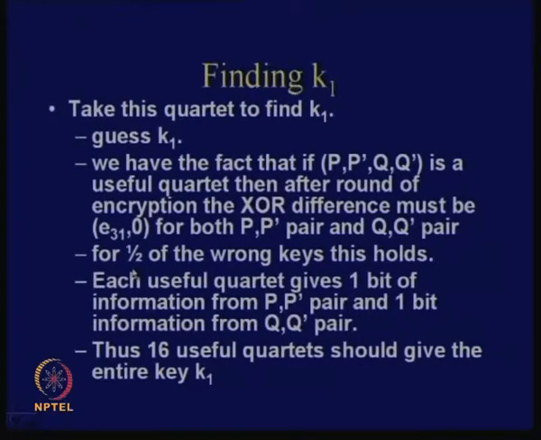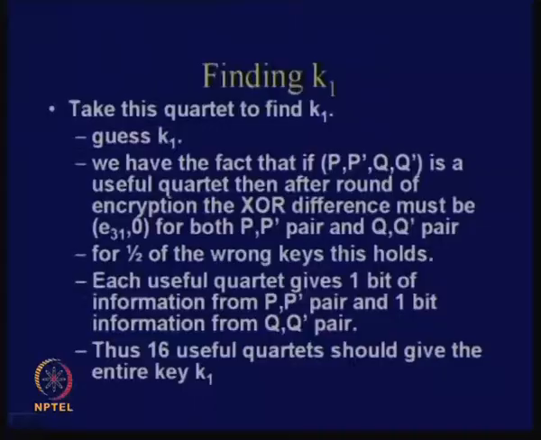Suppose there is a coin tossing experiment, and you know that for an unbiased coin, the probability of head is half. The fact that head falls carries 1 bit of information. Now for a random key guess, you have half probability that this particular event will hold and not hold. So the fact that this particular thing holds carries a half probability, which means it carries 1 bit of information. Therefore you should be able to get 1 bit of K1 through this information.